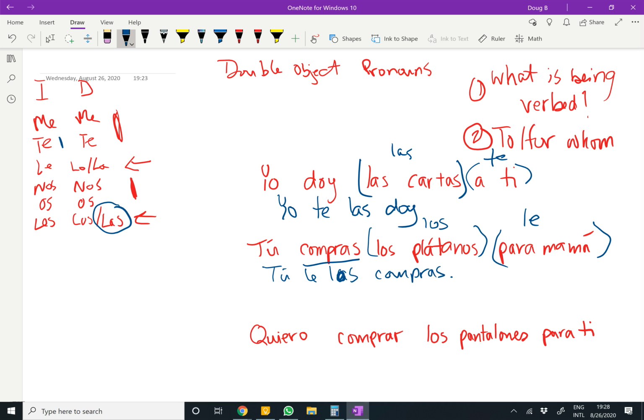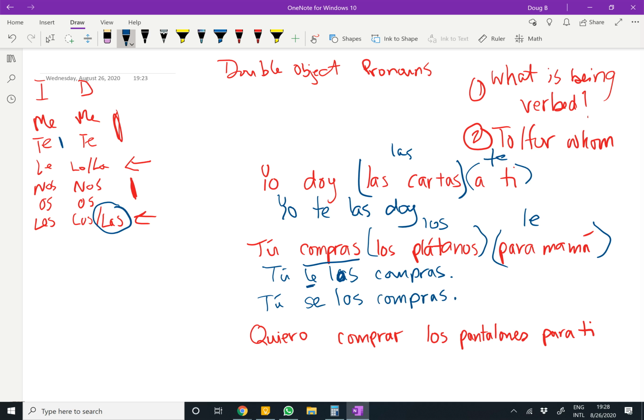There's another rule with this. When you have two L sounds together, le, las, le, los, les, la, whatever, the first one becomes a se. You have to change it. So, tú se los compras. Remember, you have to do that. It's a grammar rule.